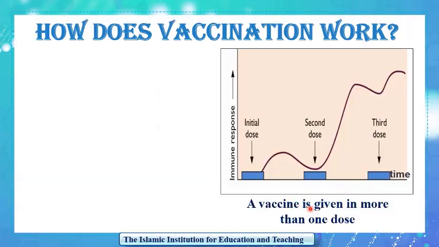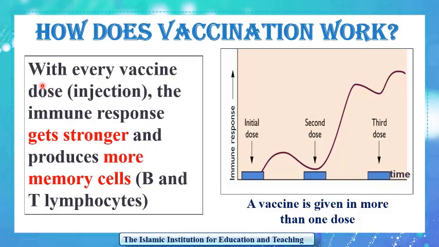A vaccine is given usually in more than one dose. This graph shows the variation of the immune response induced after taking 3 doses of a vaccine with respect to time. Look, with every dose, the immune response becomes stronger. Why? Because with every dose, more memory cells are produced, and these memory cells, which are built by the repetition of the doses of the vaccine, can last for more than 20 years or for a lifetime. As a conclusion, we can say that with every vaccine dose or injection, the immune response gets stronger and produces more memory cells, B and T lymphocytes.